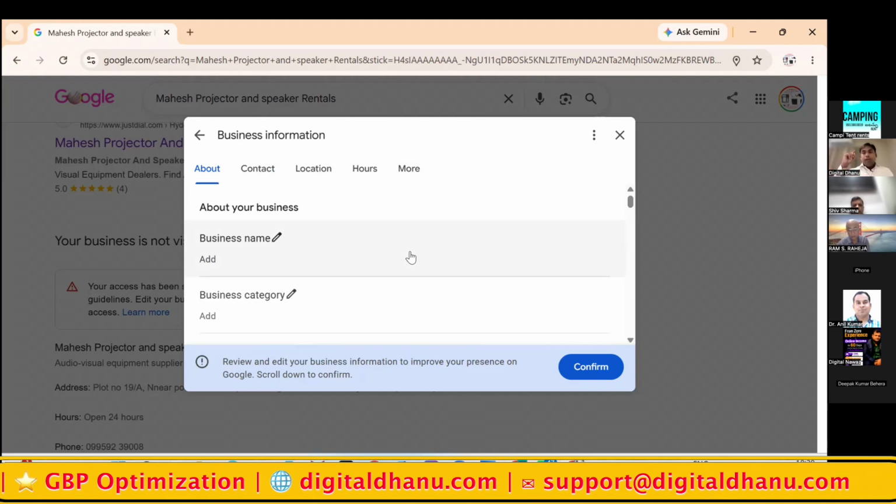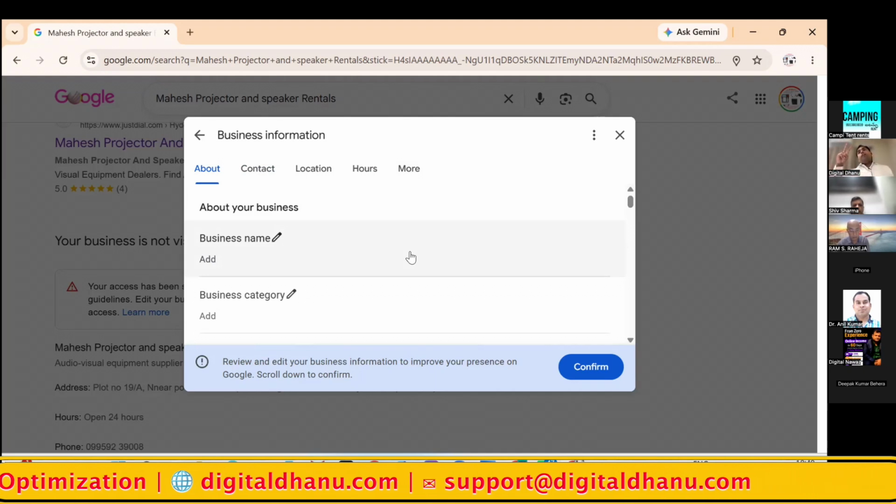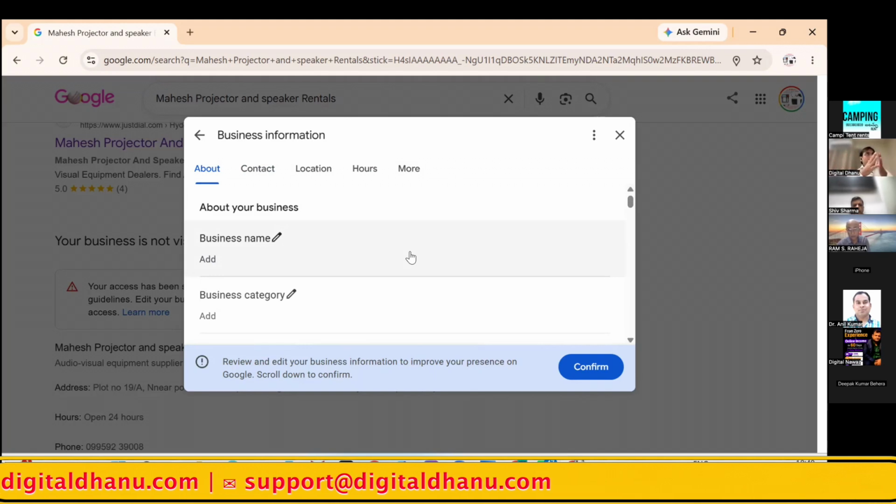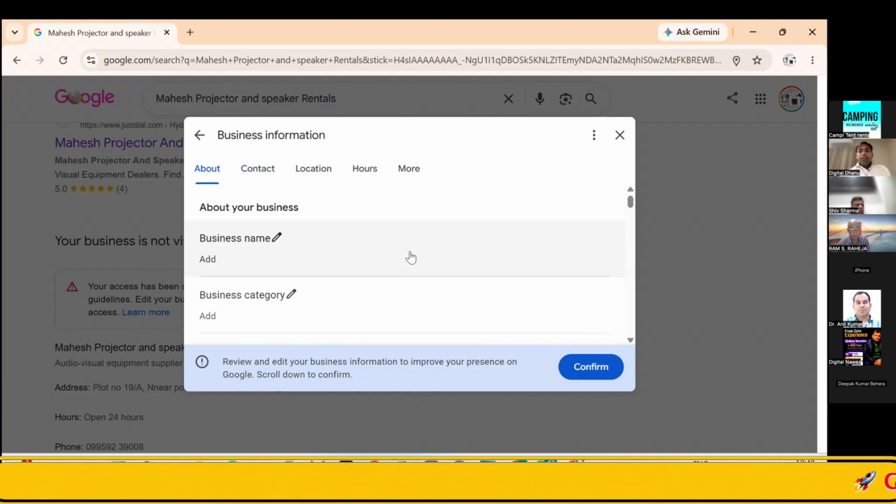That's stage number one. Stage number two, you create the schema markup. You do a lot of 10, 20 citations to ensure that Google understands it is your business. And then you go ahead and do the appeal with the documents, whatever is required, and follow the whole suspension removal process.